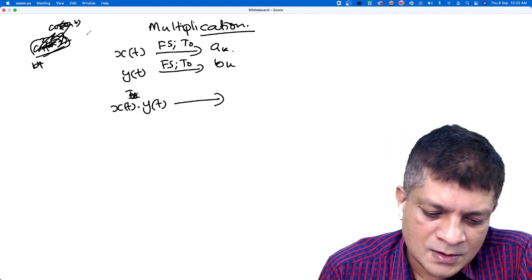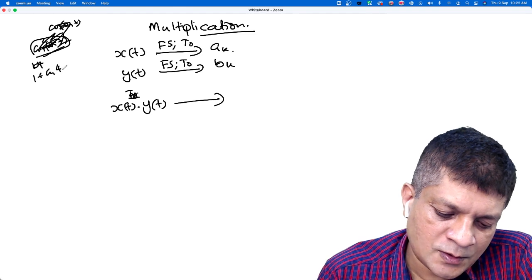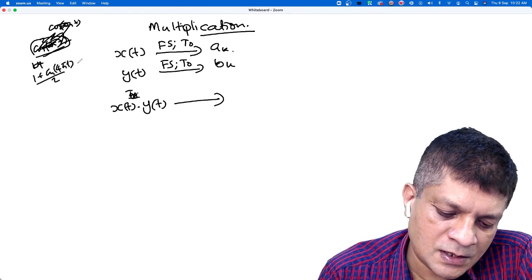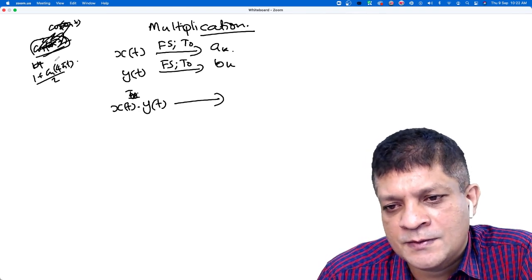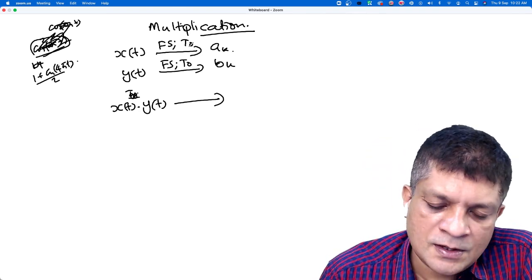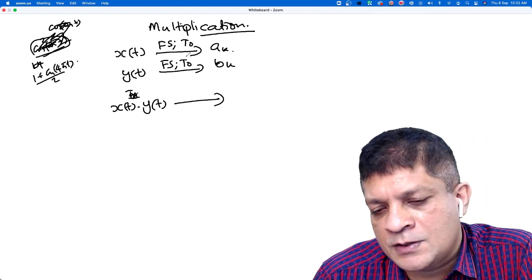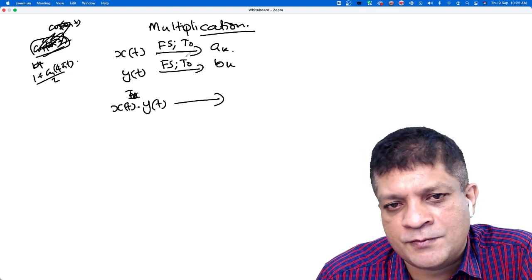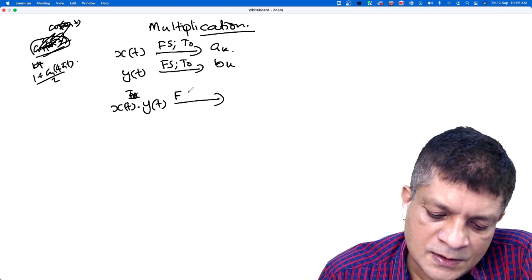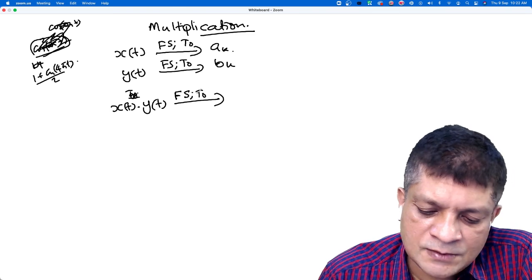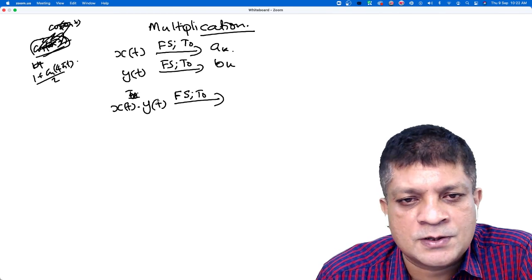Cos square 2 pi t is 1 plus cos 4 pi t by 2, isn't it? It is half. So it is half of that. So the fundamental period may change. It can be lower than t naught also, but it is always periodic with period t naught. We are not bothered about the fundamental period. So what I am saying is we can always find a Fourier series representation with respect to t naught. This xt into yt will always be periodic with period t naught.